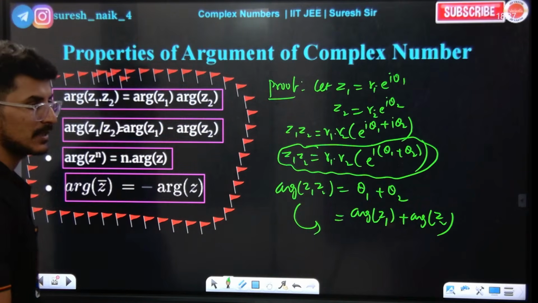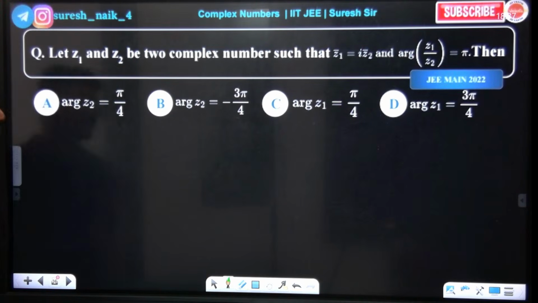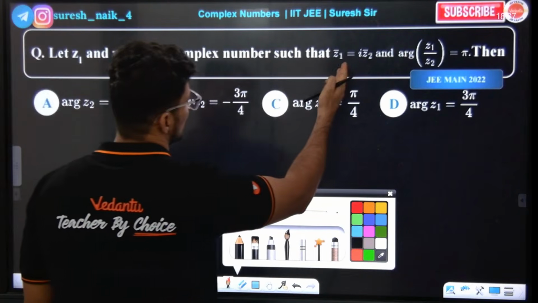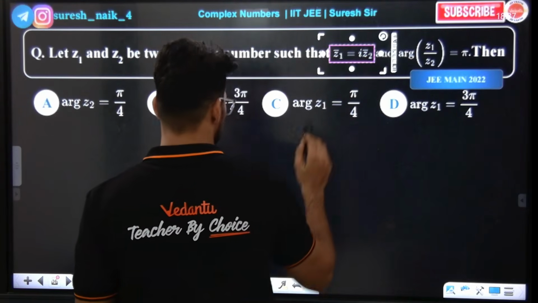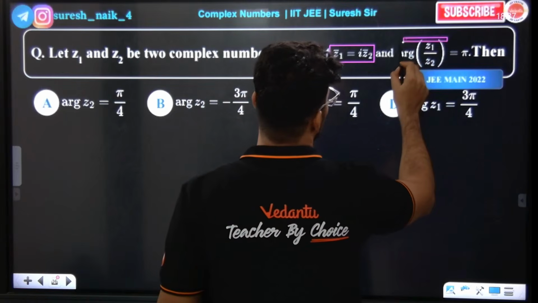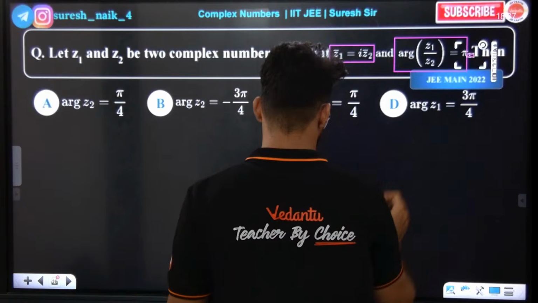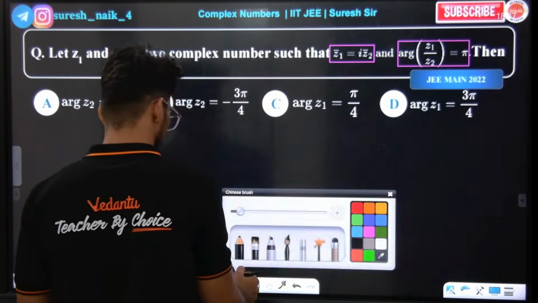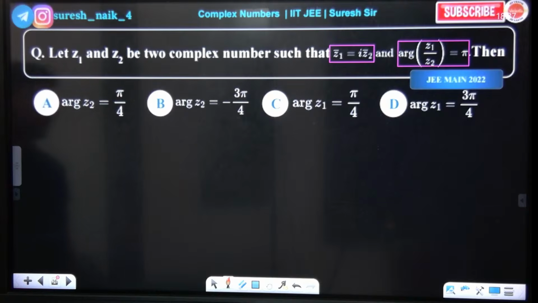Next, now we will do one question. This is a super question, a latest question based on argument. Let z1, z2 be two complex numbers such that z1 is equal to i into z2 bar, and argument of z1 by z2 is equal to pi. Then argument of z2 is equal to dash, and argument of z1 is equal to dash.